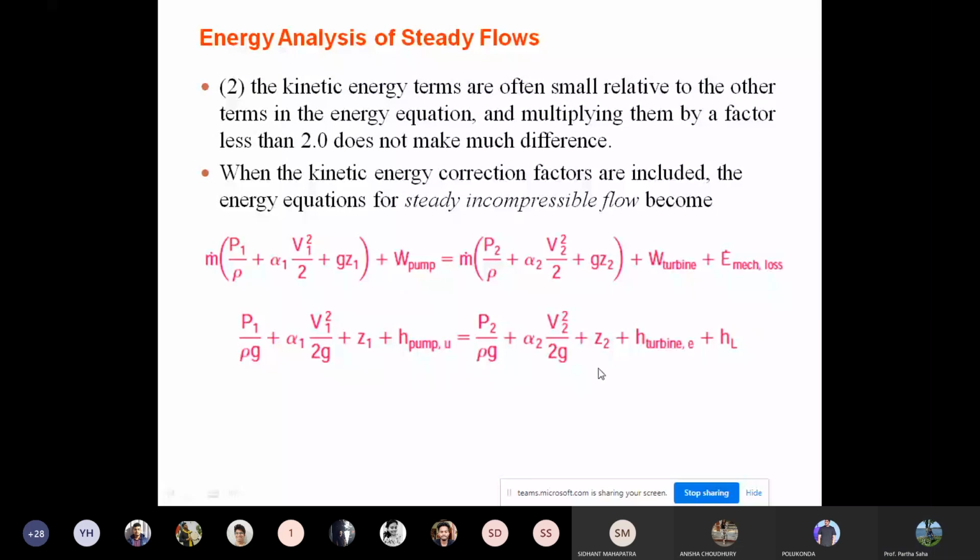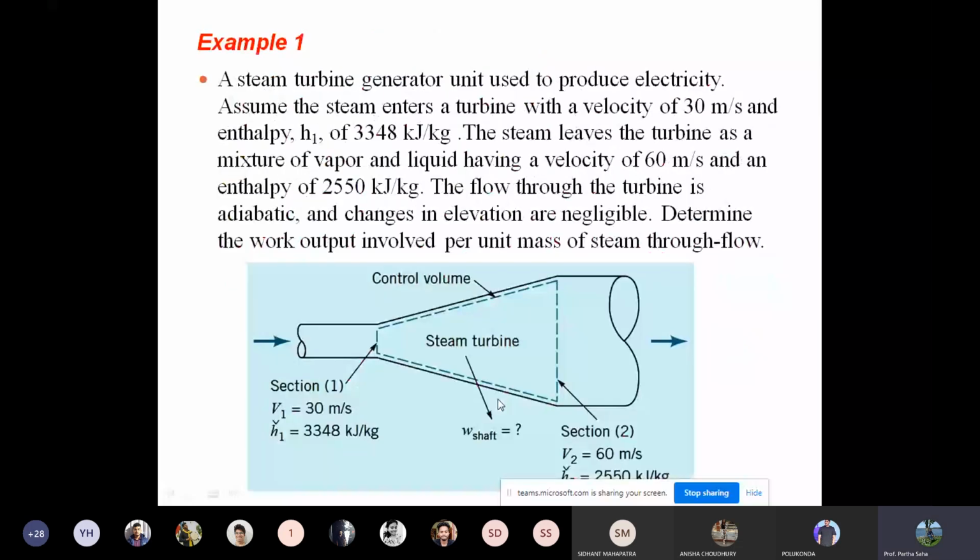I think there are a couple of numericals. I'll discuss 1 and 2, and then the remaining you can go through in the slides or solve yourself. I'll send you the slides. You can solve the 2 numericals.